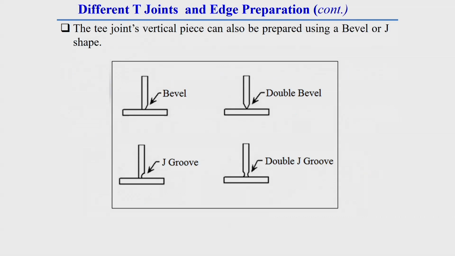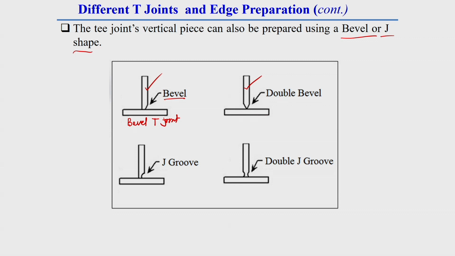Now different types of T-joint are explained. The vertical piece can also be prepared using a V-groove or J shape. If a V-groove is made on the vertical piece, it is called a V-groove T-joint.